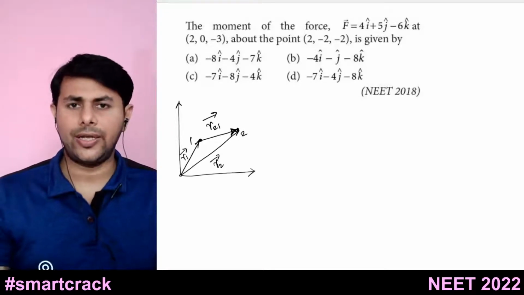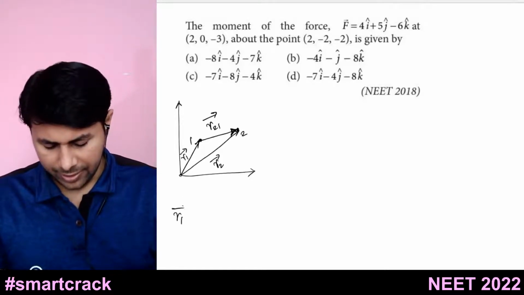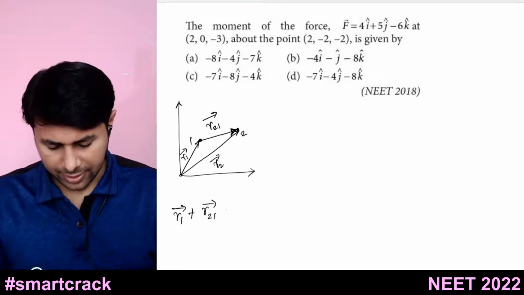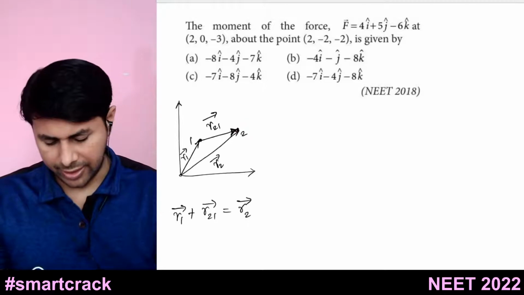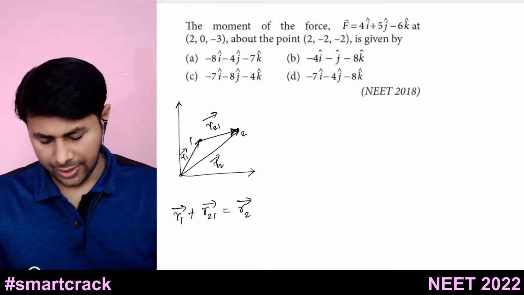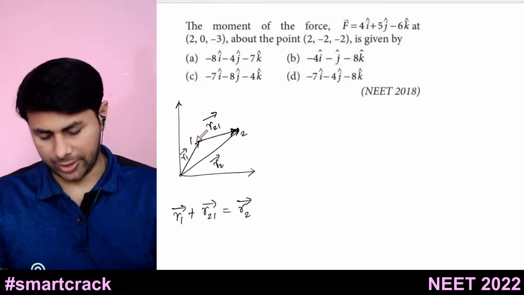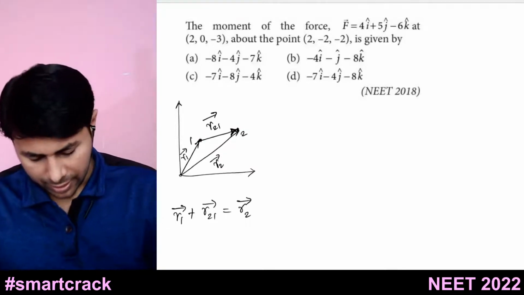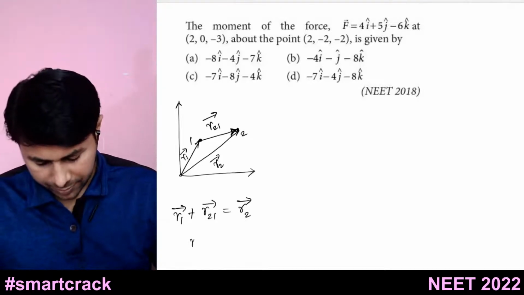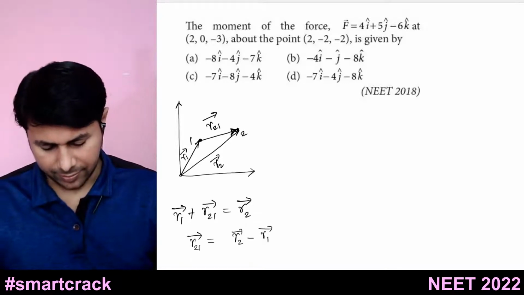If you take triangle law of vectors addition, you can write R1 bar plus R21 bar equals R2 bar. This vector plus this vector gives you this vector, and you want this R21 bar because you are exerting force at this point and you want to find out torque about this point. So you are taking position vector of this point with respect to this point. So R21 bar will be equal to R2 bar minus R1 bar.